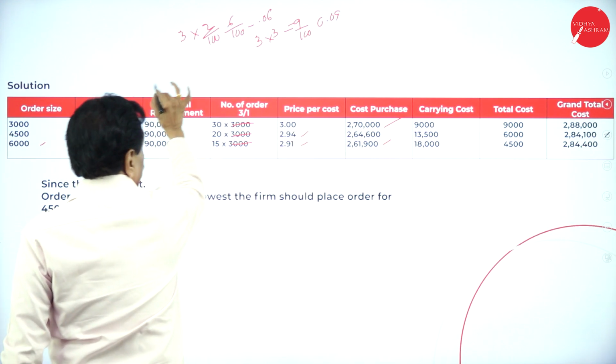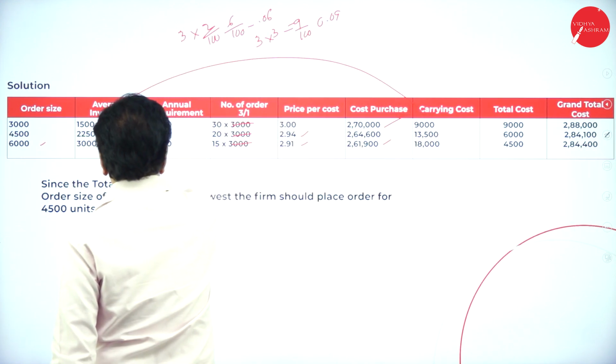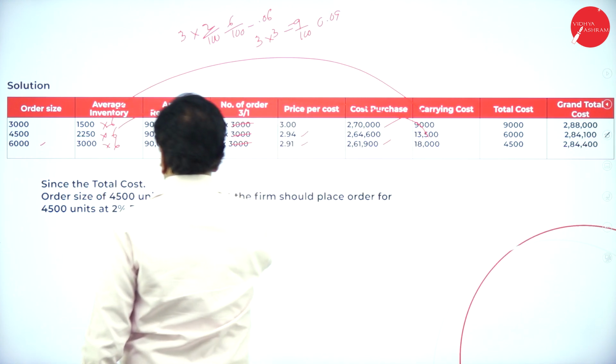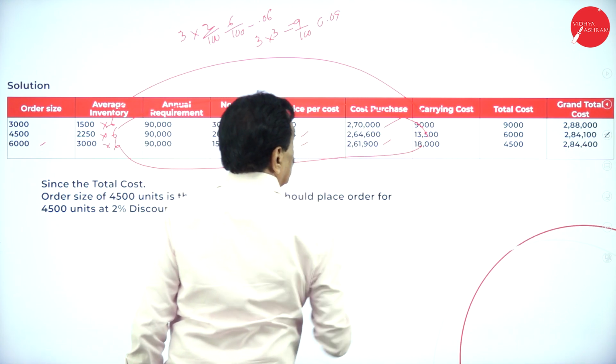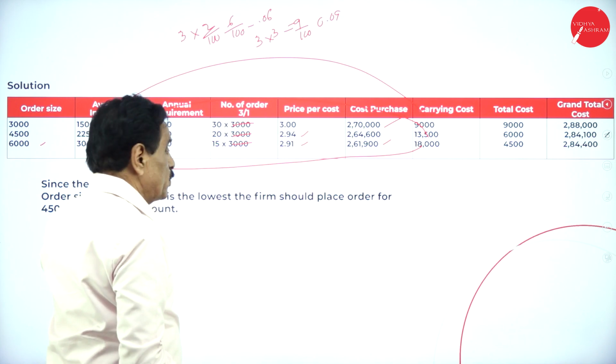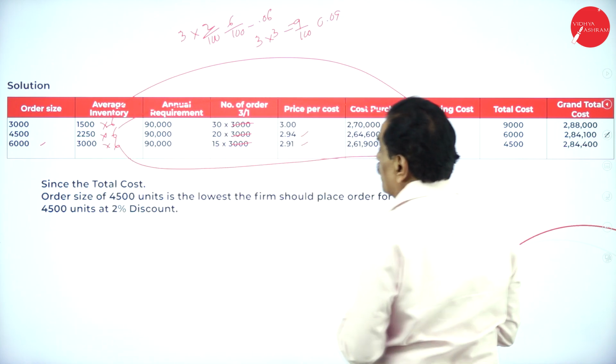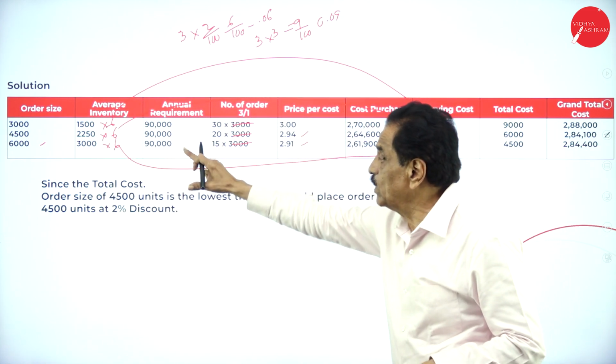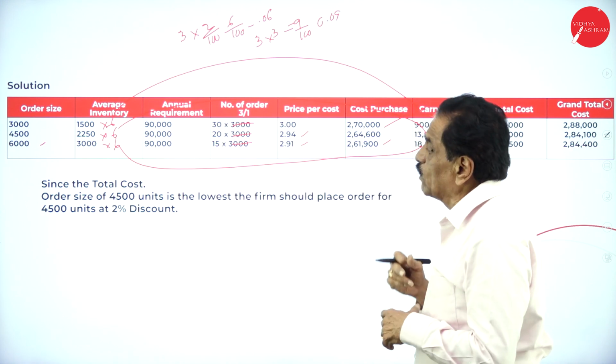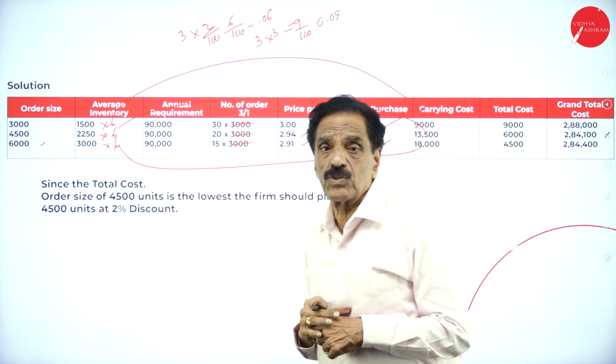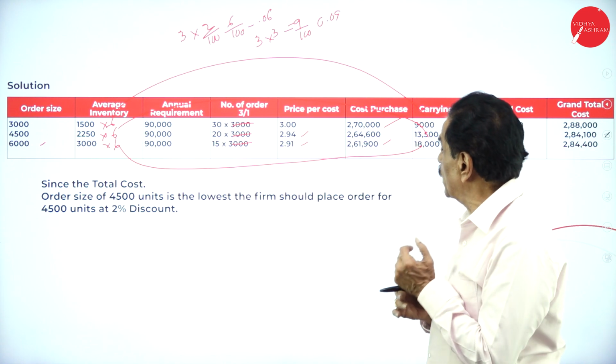This order will come. How much money? 6 rupees. 6 into 1,500 is 9,000. 6 into 2,250 is 13,500. 6 into 3,000 is 18,000.